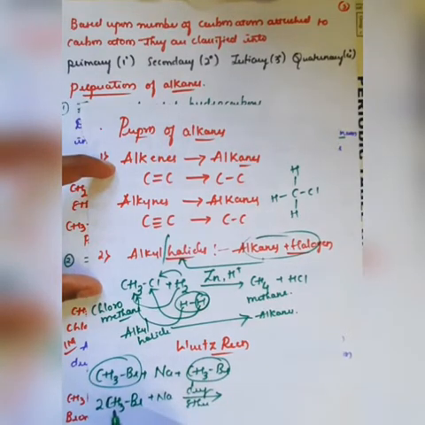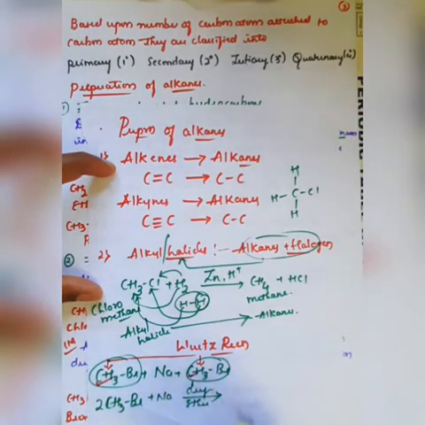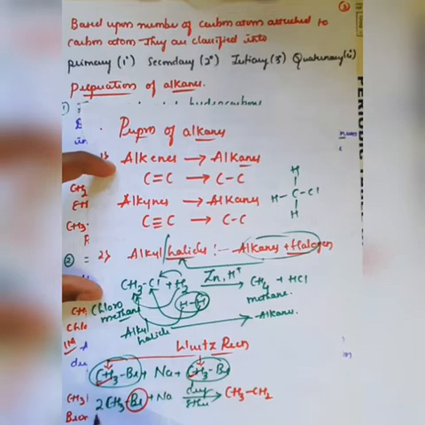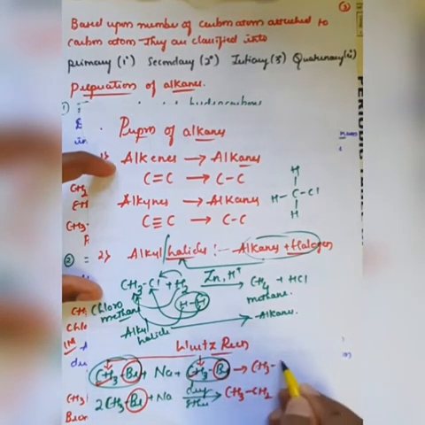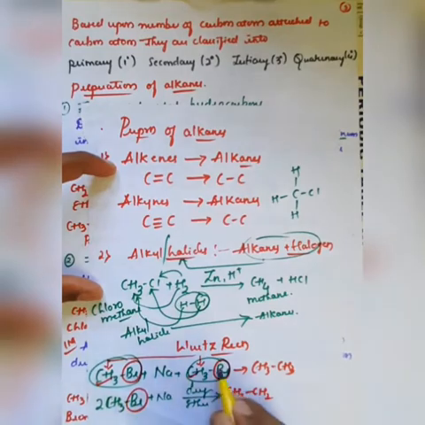Observe here, this CH3 will bind with another molecule of CH3, because it consists of 2 moles. CH3 will bond with CH3. That is the main product which we obtain here, that is CH3 bonded with CH3. So remaining is this Br and this Br, the 2 Br. So the same product is obtained, CH3-CH3.